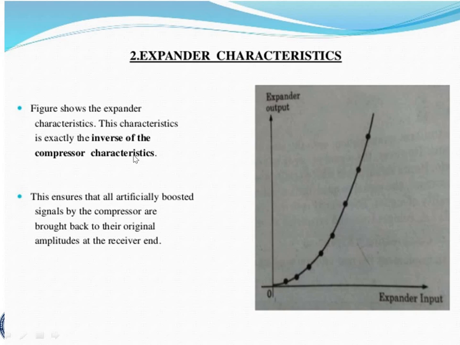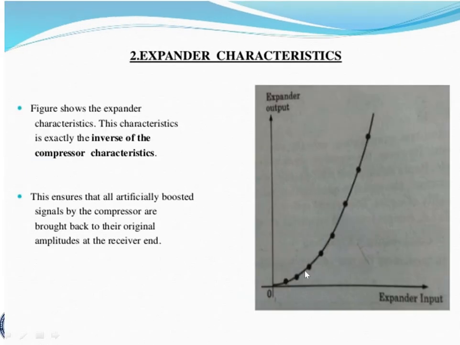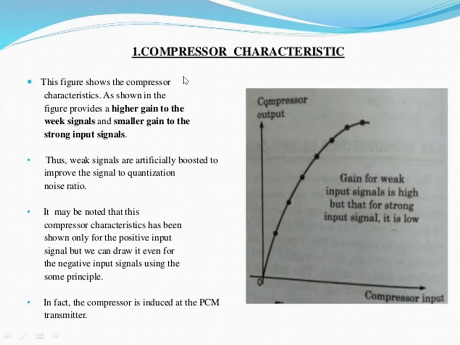Next one, expander characteristics. Here the previous diagram, the graph is like this. In this case, the expander is opposite, that means the reverse procedure of the compressor. Here expander input and expander output. The figure shows the expander characteristics. This characteristic is exactly the inverse of the compressor characteristic. This ensures that all artificially boosted signals by the compressor are brought back to their original amplitudes at the receiver end. So we expect the expander at the receiver end, and the compressor at the transmitter end.